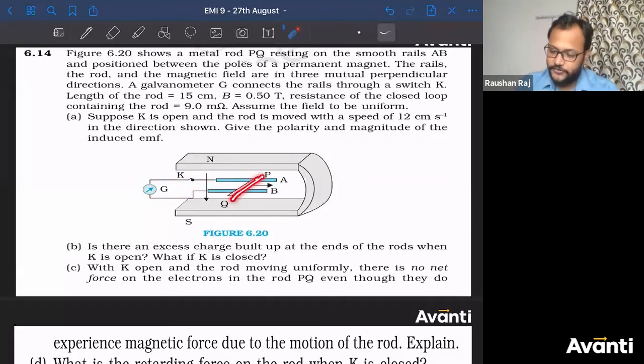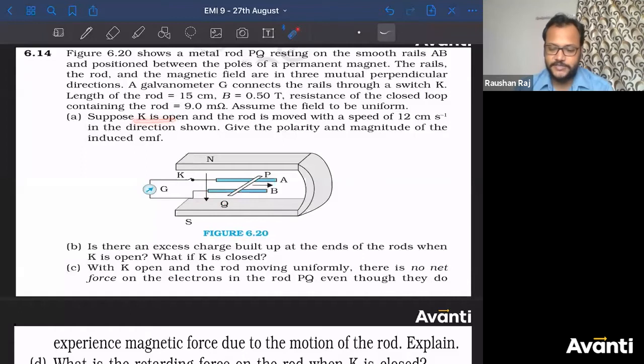Length of rod is given to you. Magnetic field that has been created is given to you. Resistance of the closed loop. This loop, if it is closed, if this switch is closed, then the resistance of this loop is given, that is, the resistance of the closed loop containing this rod is 9 milliohm. Okay. Assume the field to be uniform. That means the field that is in vertically downward direction is uniform.